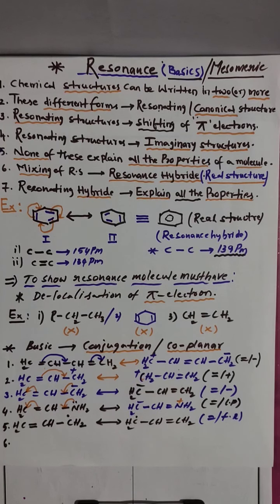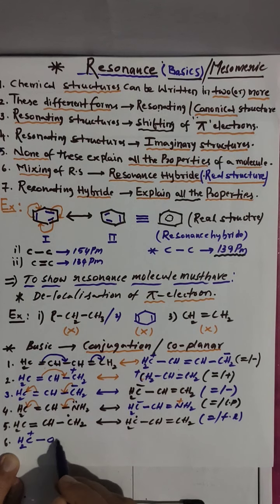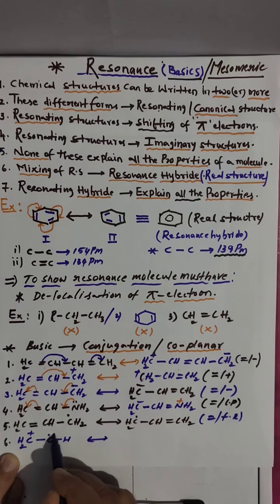Without a double bond also you can show resonance. This is an extreme condition. Look here, I am taking CH2 with positive charge bonded to OH. Am I right? See here, on oxygen lone pairs are there.